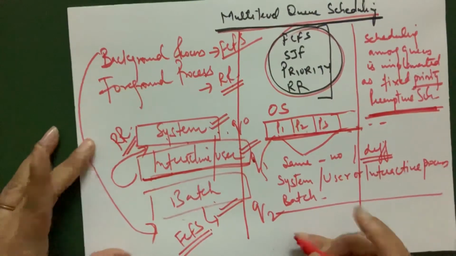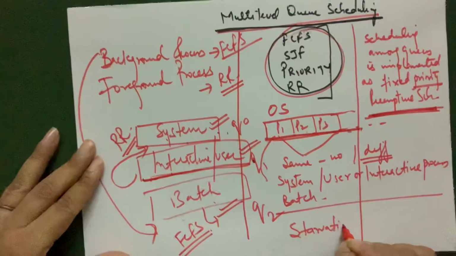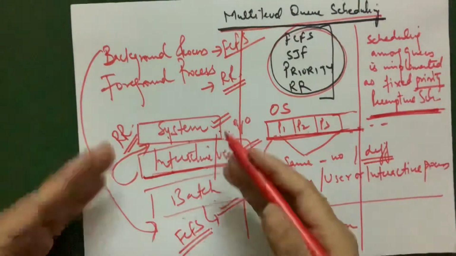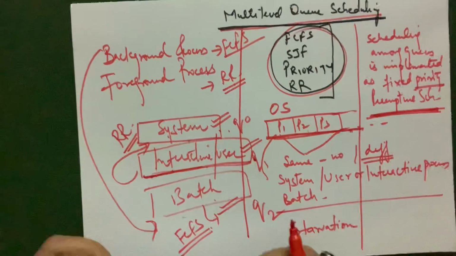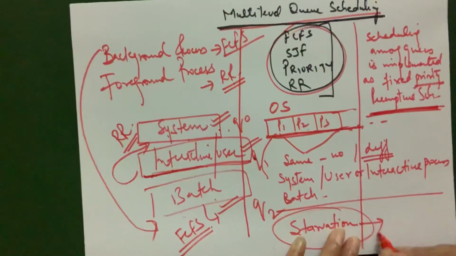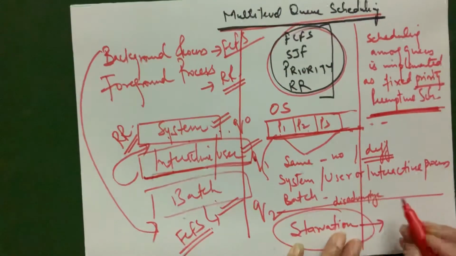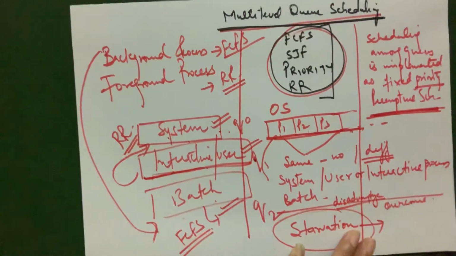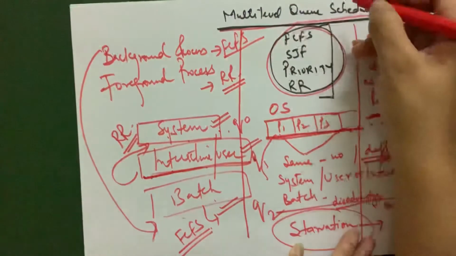Now we have one problem with multi-level queue scheduling, that is known as starvation. Starvation means if any process is running and it takes too long to run, then some other process in the queue keeps waiting for so long. So that means it has to wait a very long time. How can we prevent this? This starvation is one disadvantage, a problem in this kind of algorithm. To overcome this, we use an algorithm known as multi-level feedback queue scheduling. So only one word, feedback, is added to it.